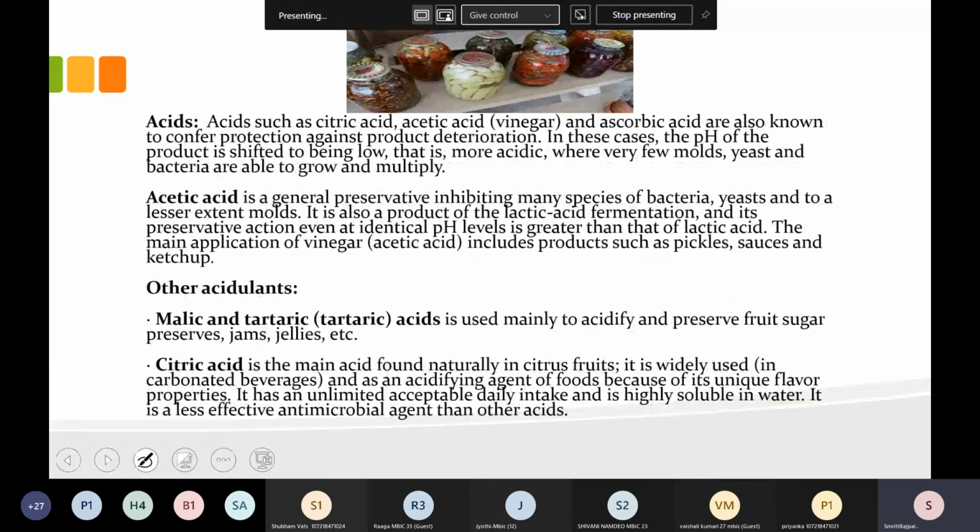Now acids. We have all seen that for pickle preparation and many other things we use vinegar. Acetic acid, citric acid and ascorbic acid are acids used for preservation. Malic acid, tartaric acid and citric acid are used in fruit preserves, jams, jellies and many other things, and citric acid is also in carbonated drinks. These act as preservatives, inhibiting the growth of bacteria, molds and yeast in the food article.